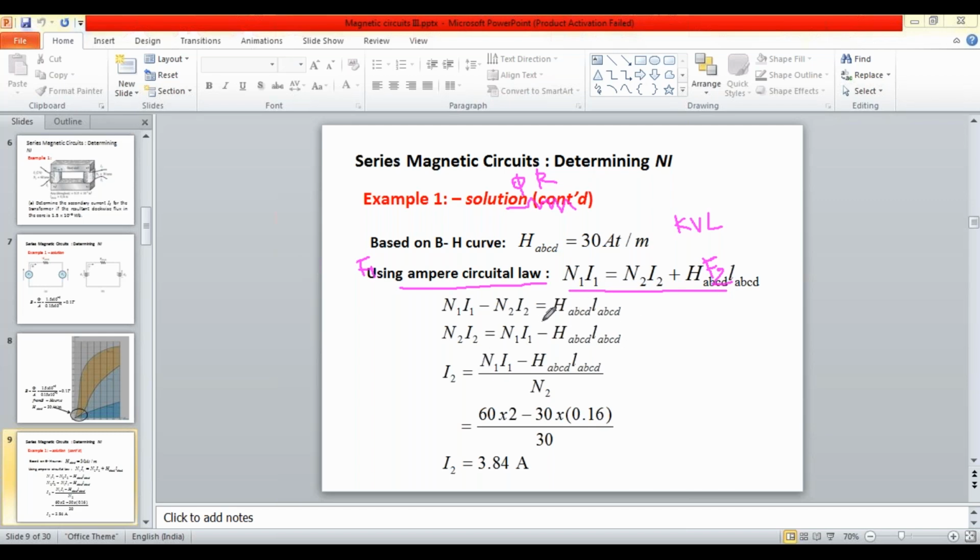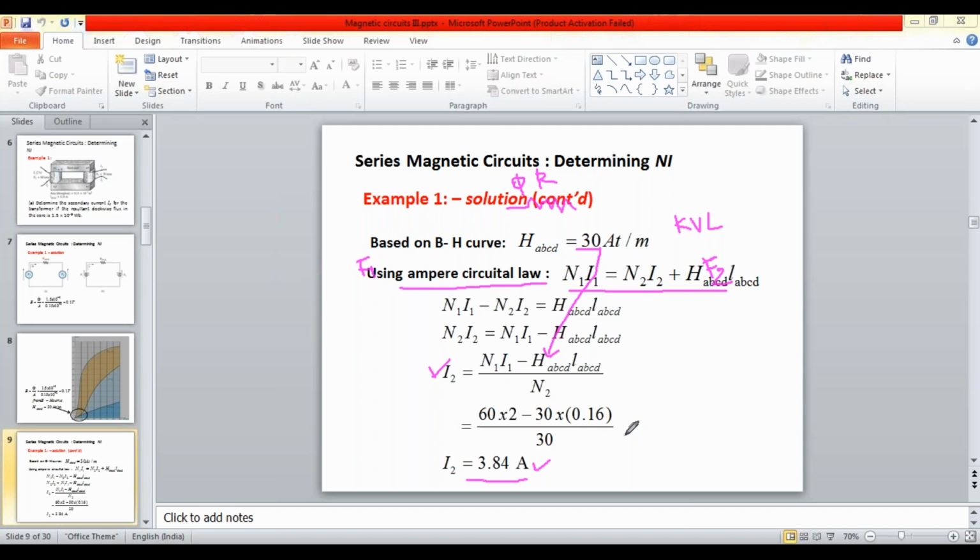Simplifying that equation, we can find the N2 I2 term. Substituting the corresponding values, H is calculated from the graph, and L is given in the data of the problem itself. By substituting, we can calculate the secondary current I2 value, and then the problem is solved.